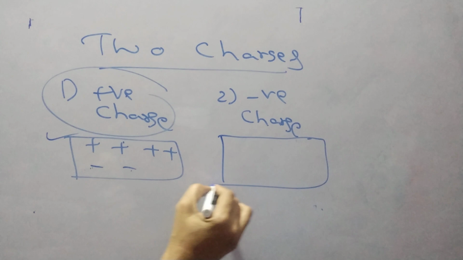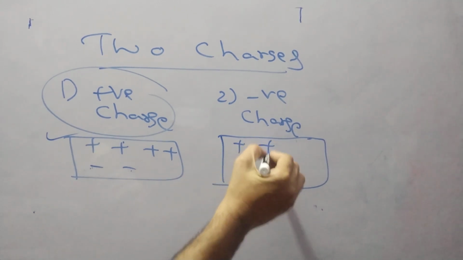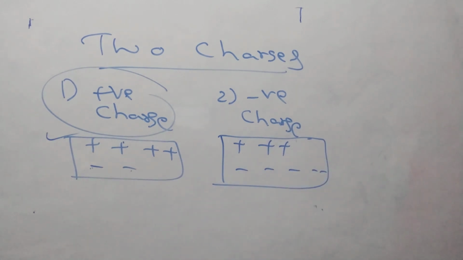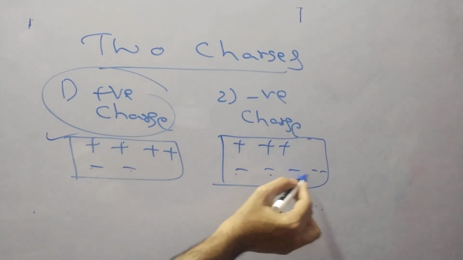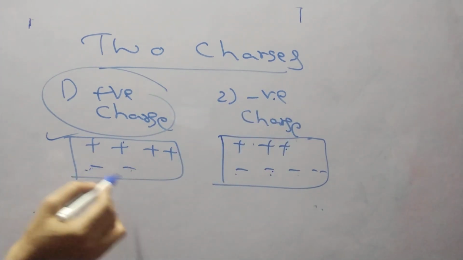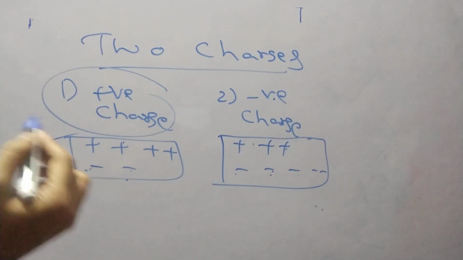If you take this one, for a negative charge, here 3 positive charges are there and 4 or 5 negative charges are there. So there is an excess of electrons here. When compared to this one, excess of electrons is a negative charge, deficiency of electrons is a positive charge. Excess and deficiency we have to compare.